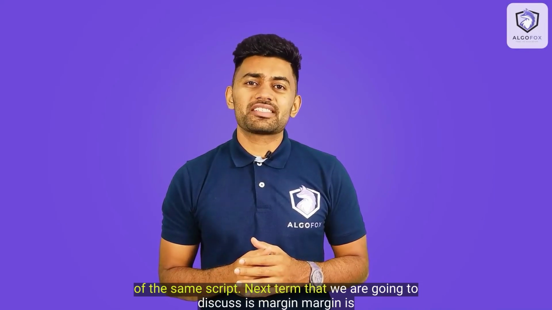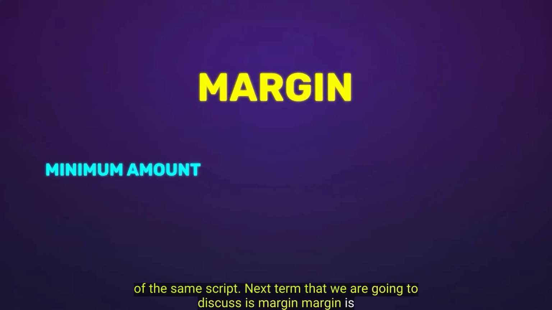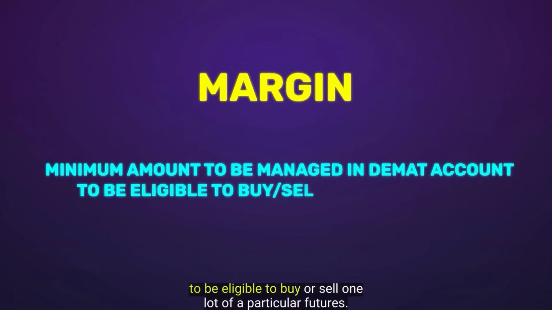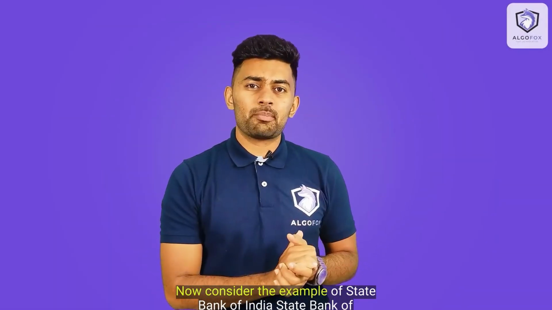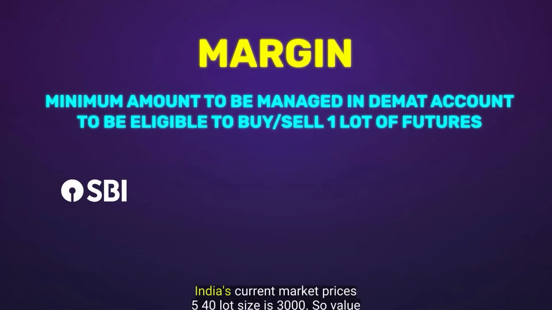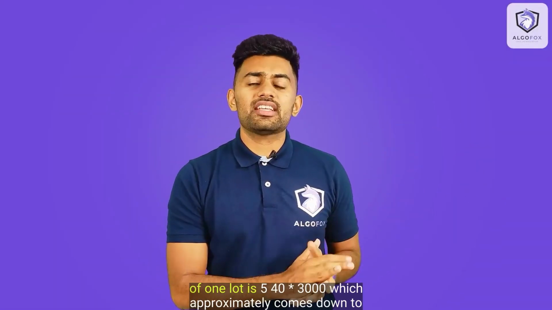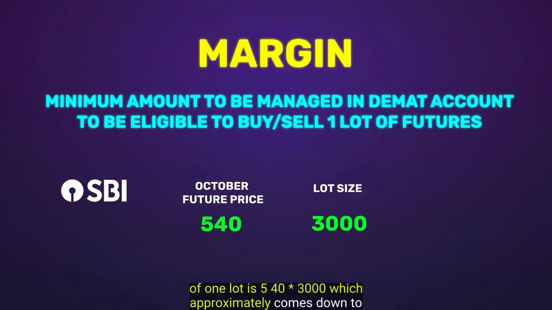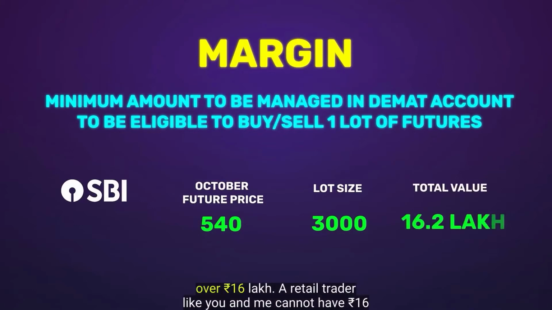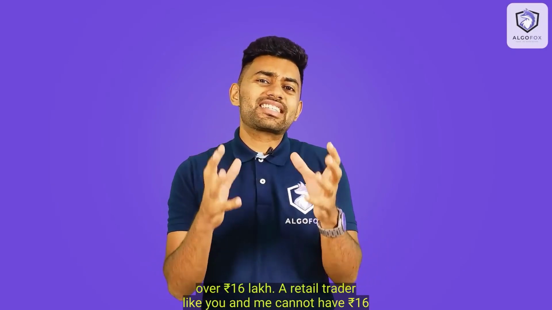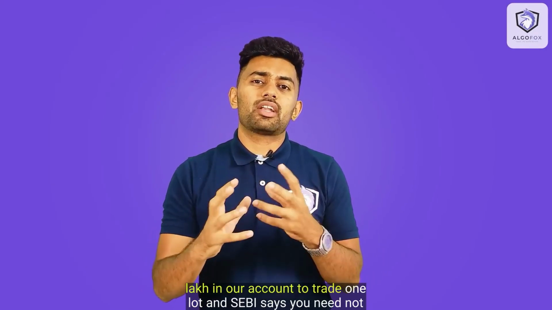Next term that we are going to discuss is margin. Margin is the minimum amount needed to maintain in your Demat account to be eligible to buy or sell one lot of a particular futures. Now consider the example of State Bank of India. State Bank of India's current market price is 540 and lot size is 3000. So the value of one lot is 540 into 3000, which approximately comes down to over 16 lakh rupees. A retail trader like you and me cannot have 16 lakh rupees in our account to trade one lot.